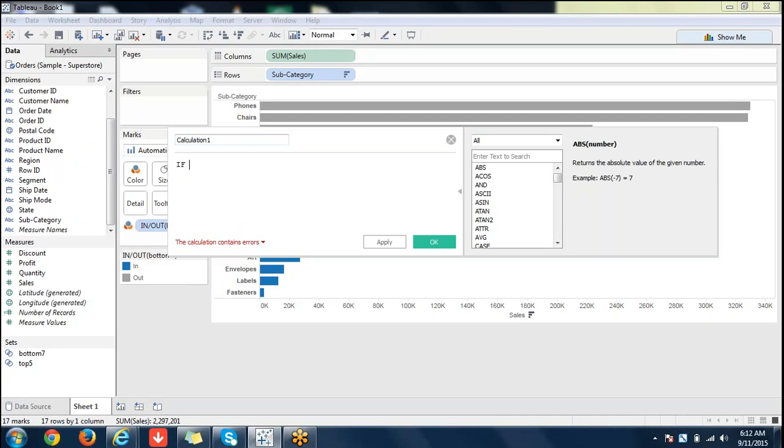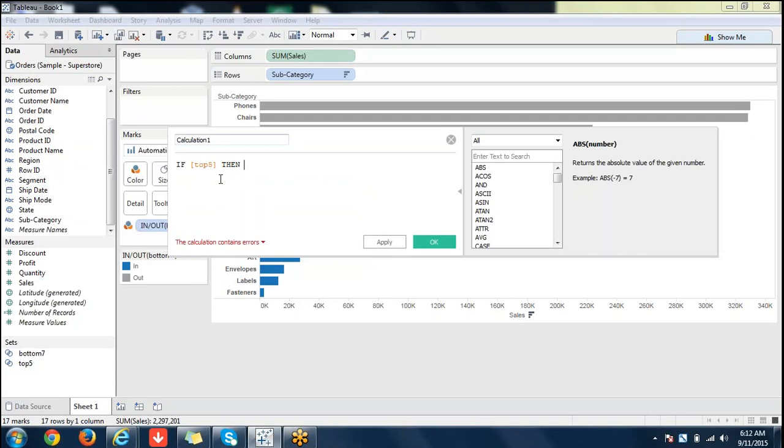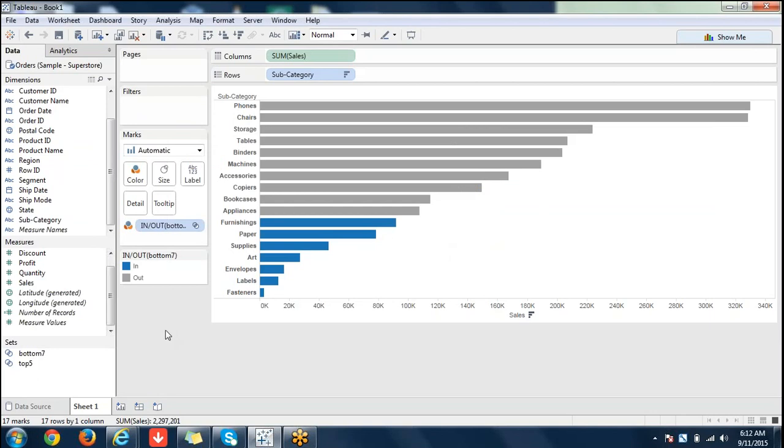What is this set? You can use a set like that. I'm removing this color.